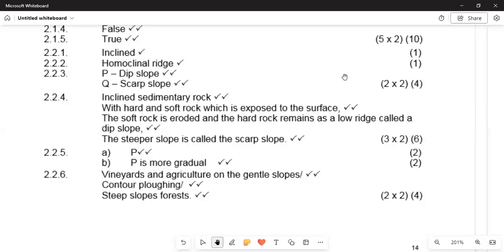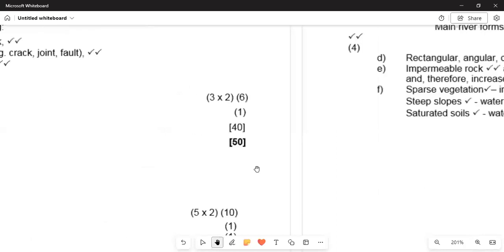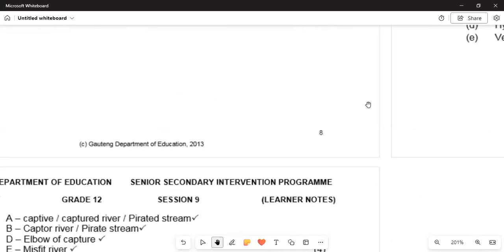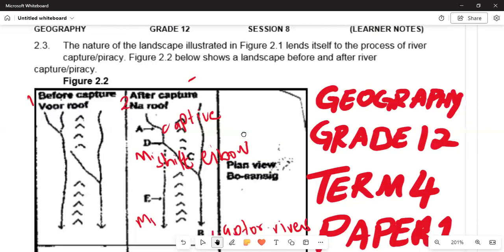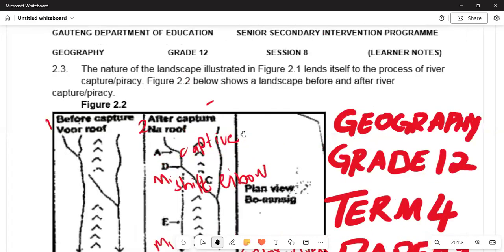And those are the typical concepts that we need to understand. One of the key concepts that you must visualize in the question papers, and then if we are moving on again, here we are in 2.3, the process of the river capture or river piracy. We are saying that in 2.2, the piracy. Remember that here, it is after it has occurred.